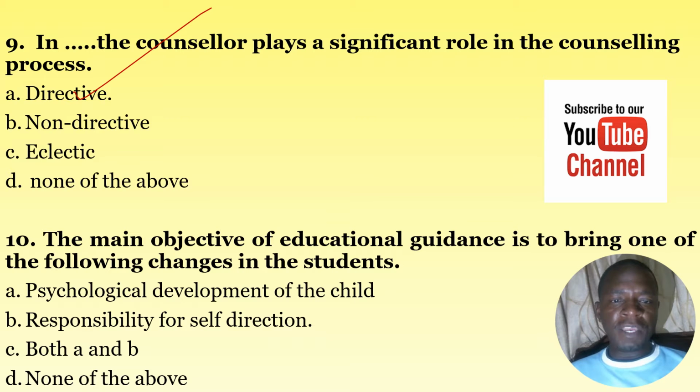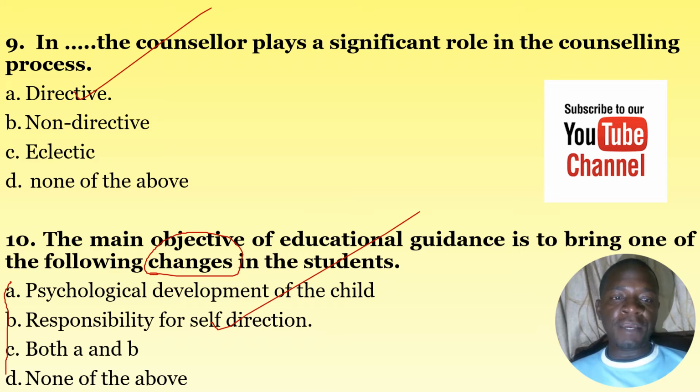Number 10, the main objective of educational guidance is to bring about one of the following changes in the students. The keyword here, objective of educational counseling, is to bring one of the following changes in the students: A, psychological development of the child; B, responsibility for self-direction; C, both A and B; and D, none of the above. So when you look at the 4 options, the correct answer here is B, which is responsibility for self-direction.